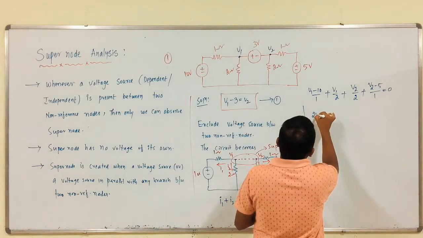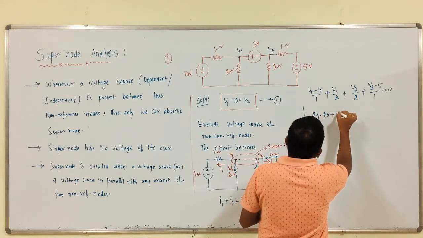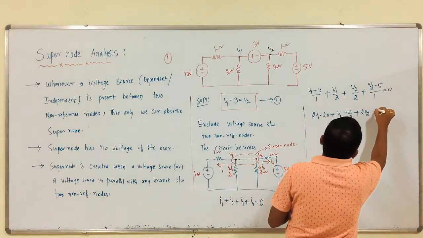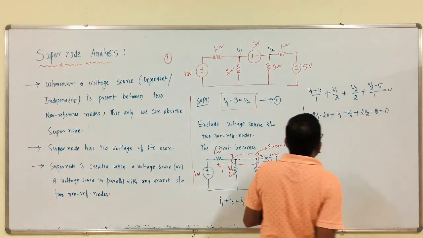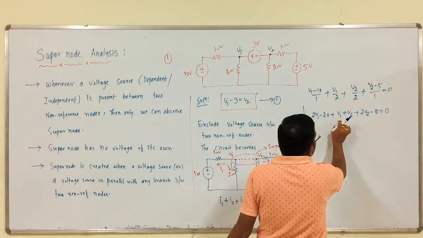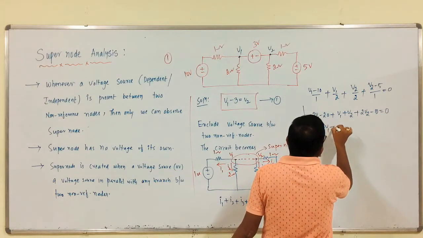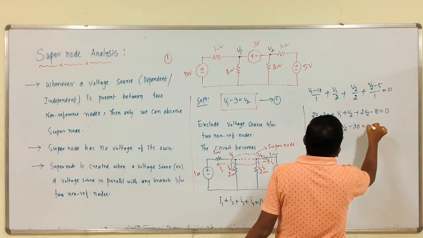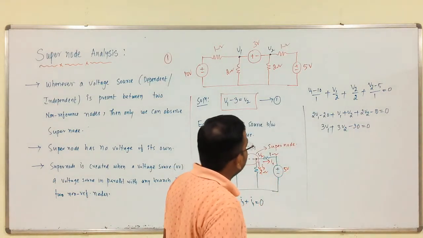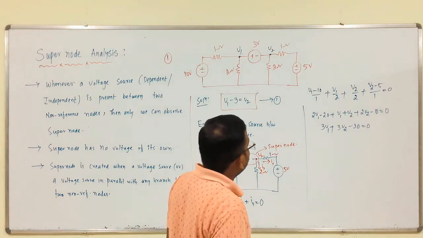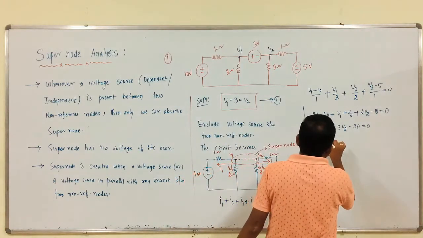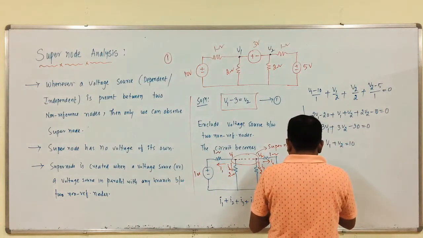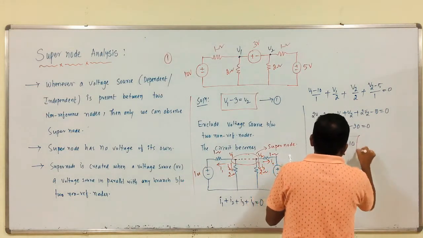Therefore, 2V1 minus 20 plus V1 plus V2 plus 2V2 minus 10 is equal to 0. So 3V1 plus 3V2 minus 30 is equal to 0. From this, V1 plus V2 is equal to 10.